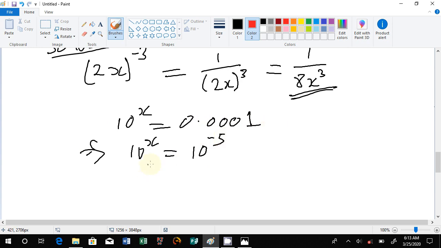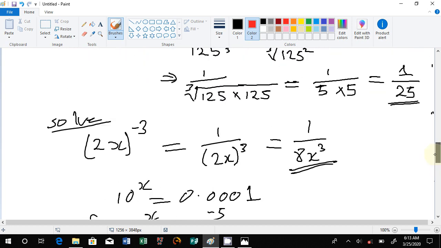When you reach this part, drop the bases which are equal, because the powers should be equal also. If the bases are equal, then we are having x, therefore x is equals to negative 5. So that's just how we deal with powers and so on and so forth.